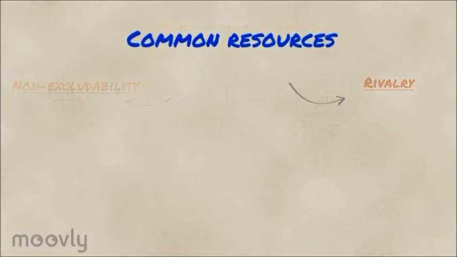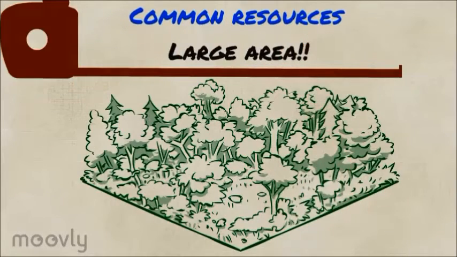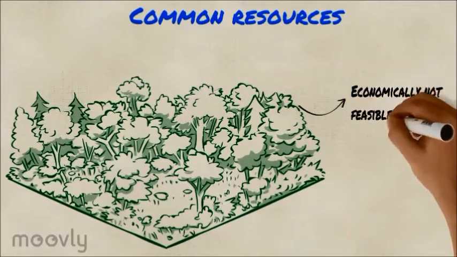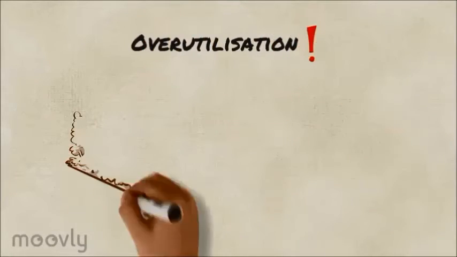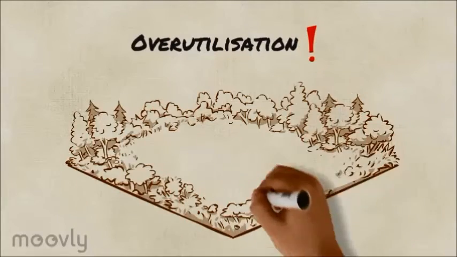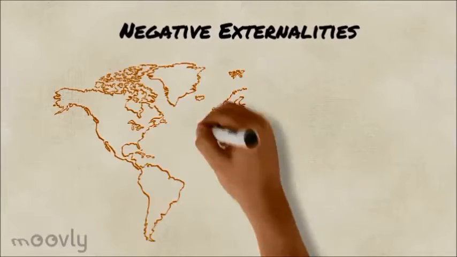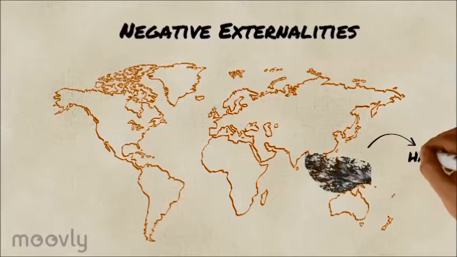For example, the forest in Indonesia spans such a large area that it is economically impossible to market the good and impossible to assign property rights. This makes it much more susceptible to overutilization as companies exploit these shared resources without considering future needs. This causes negative externalities such as the haze plaguing Southeast Asia.